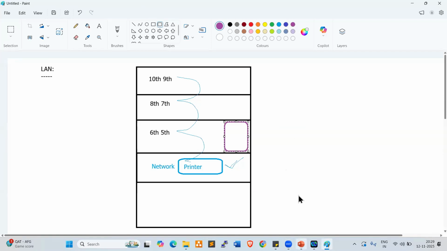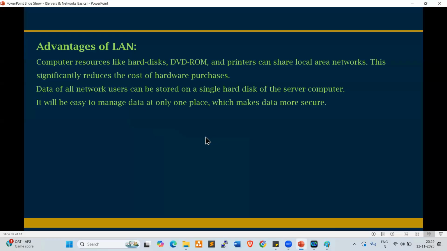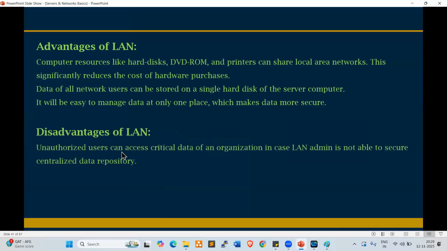Yeah. So these are the advantages. Next one, disadvantages. Look at this. Unauthorized users can access critical data of an organization in case the LAN admin is not able to secure the centralized data repository. So if our LAN admin is not capable, definitely hackers will enter into the network. They can hack, right? So that is why the LAN admin should be capable.